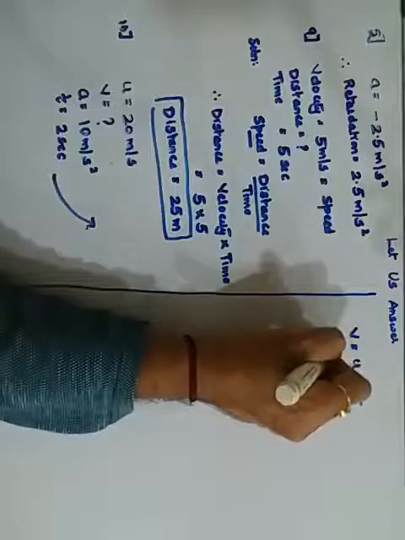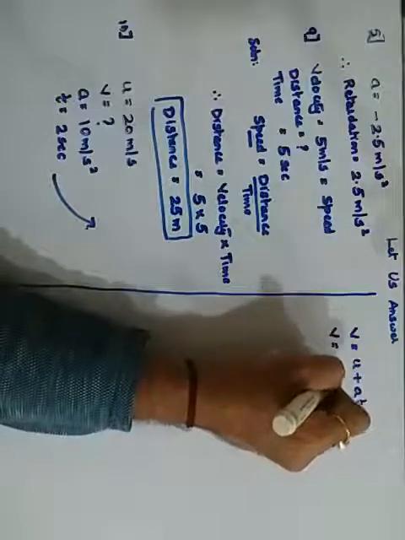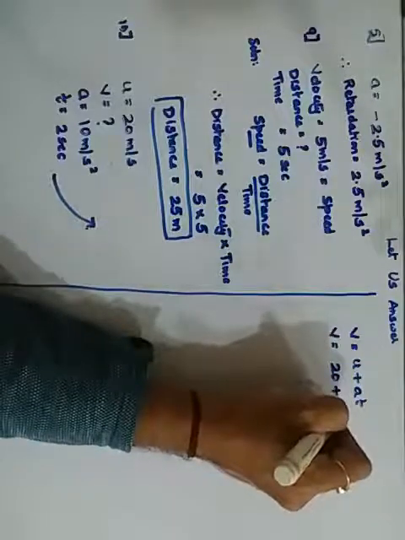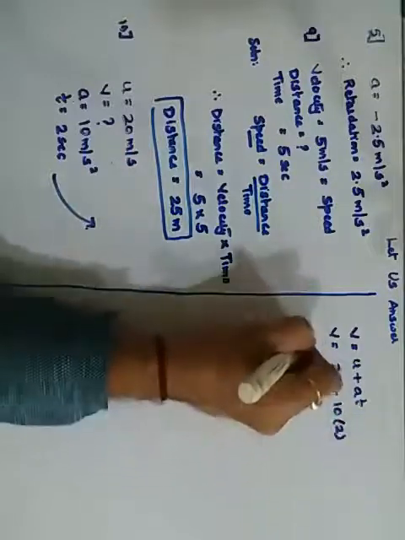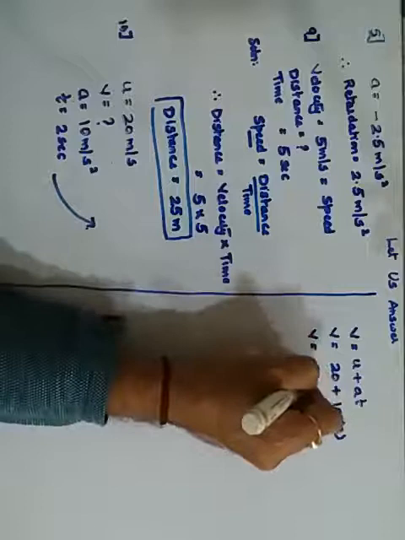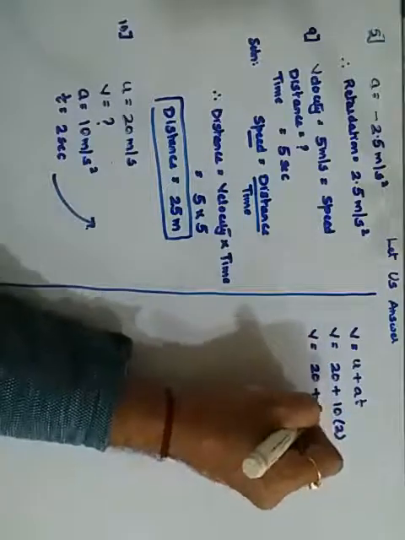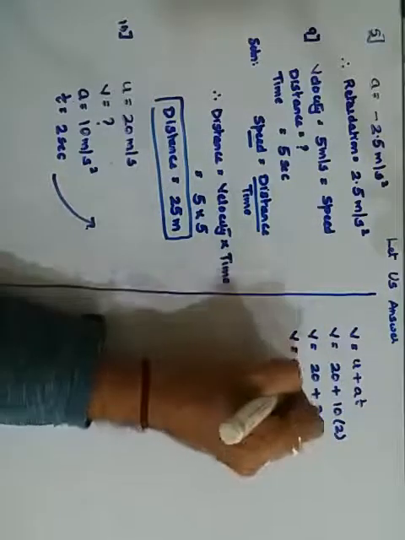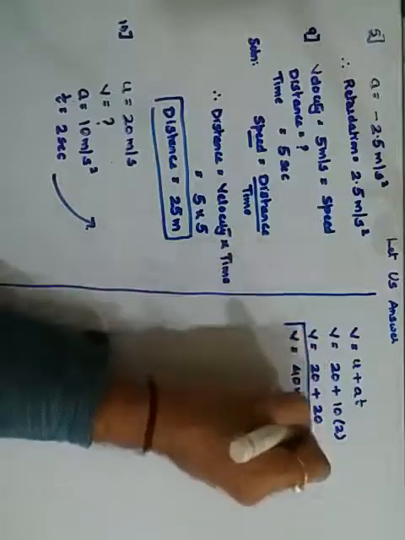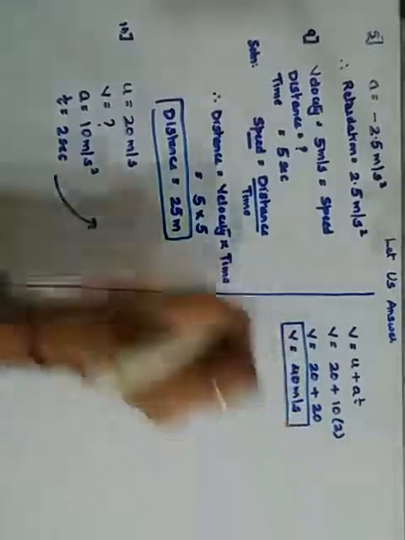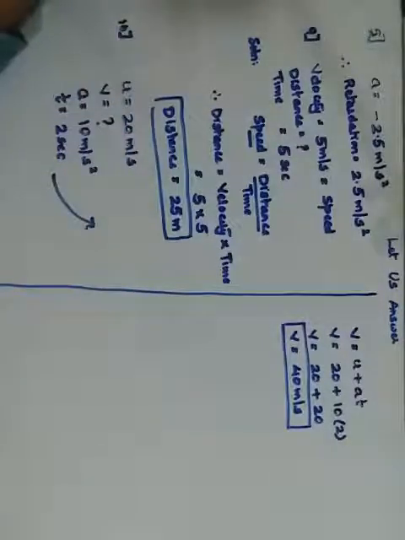That is v is equals to u given as 20 plus a given as 10 and the time given as 2. So velocity becomes 20 plus 10 into 2, 20 plus 20 gives you 40. Therefore the velocity after 2 seconds is 40 meters per second. Getting it?